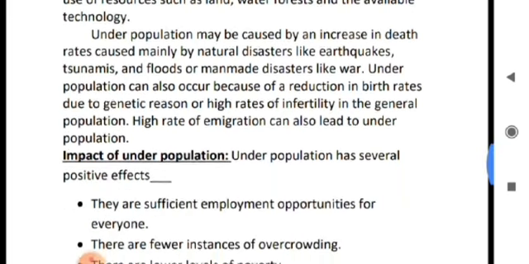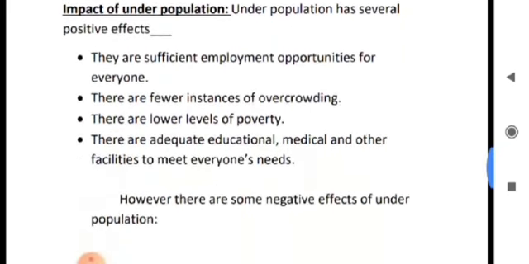Now come to the next point, that is the impact of underpopulation. The impact of underpopulation is divided into two factors, the positive effect and the negative effect. So at first we discuss the positive effect. There are sufficient employment opportunities for everyone, and the next is a lower level of poverty, sufficient educational and medical facilities. This is the positive effect of underpopulation.